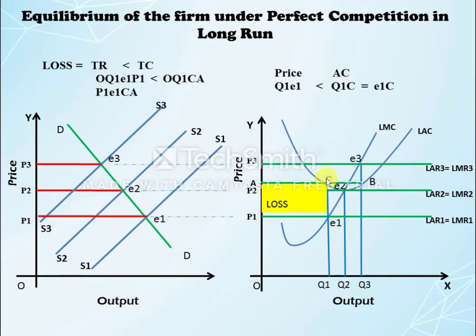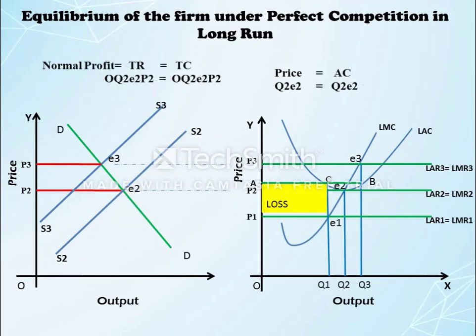by the business firm. Now what will happen after this? When the firms are in a loss, some firms will exit their business, they will quit the industry, wind up their business and leave the industry. So automatically supply of the product will reduce and the supply curve will shift from S1S1 to S2S2, and therefore the equilibrium point will also change from E1 to E2, and the firm will raise the price of the product, that is OP2, because if the supply in the market is lower, definitely the firm will increase the price of the products.